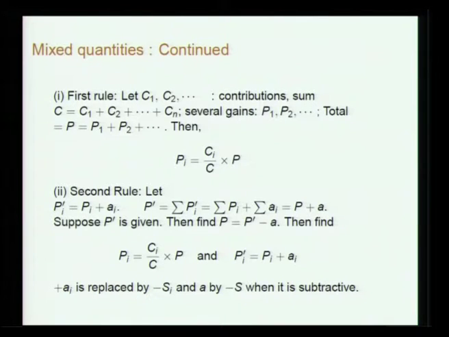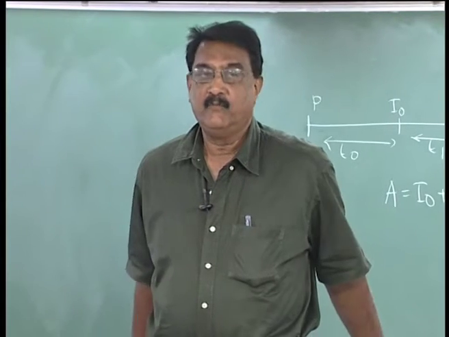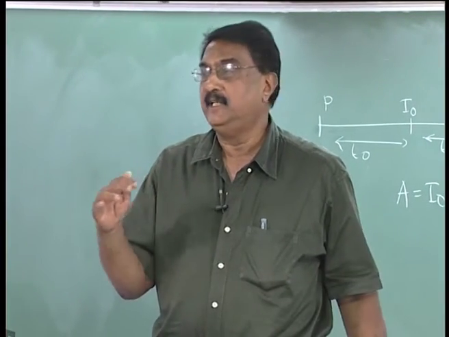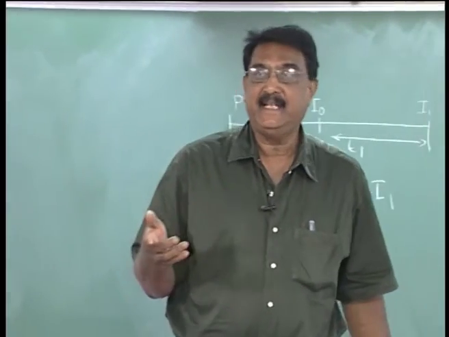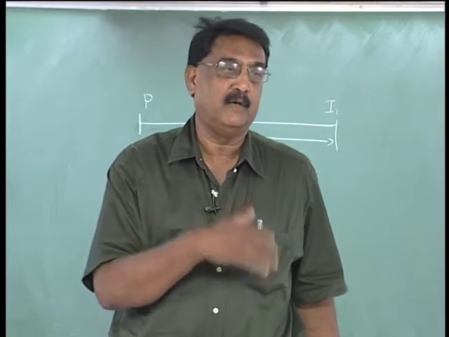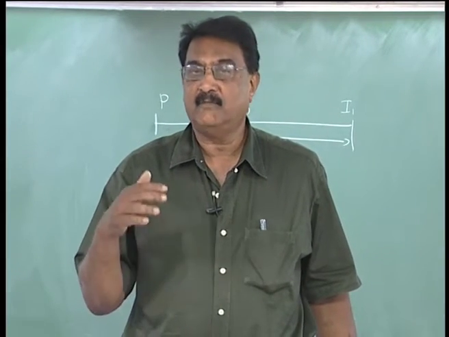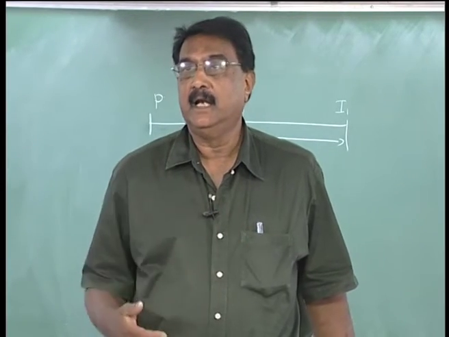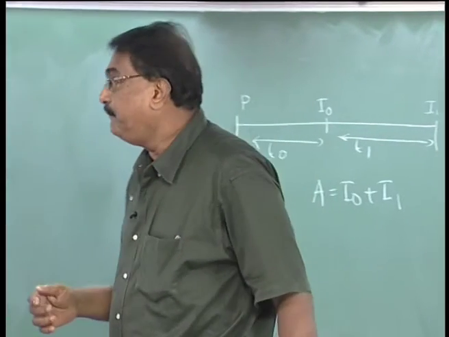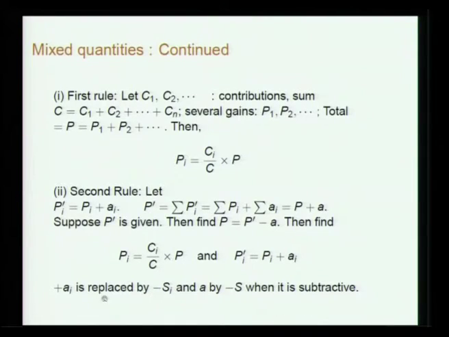The first rule says that suppose for some transaction 1, 2, 3 etc. are contributing C1, C2 etc. and suppose the total profit gained is P. How do you distribute it among 1, 2 etc.? There are the gains which have to be enjoyed by each of these people, let them be P1, P2 etc. Then clearly Pi equals Ci by C into P. The second rule goes a little more complicated.